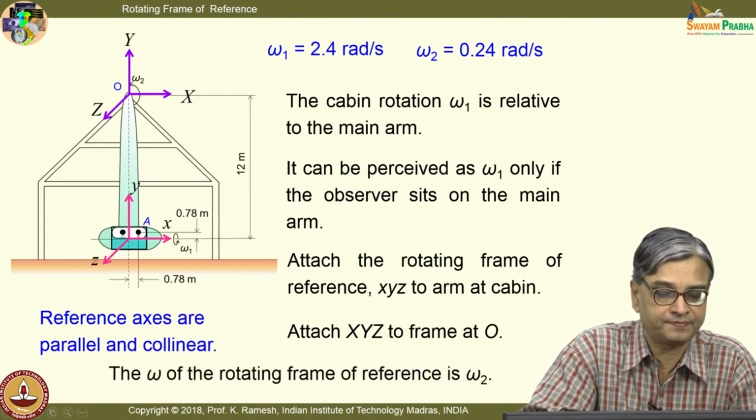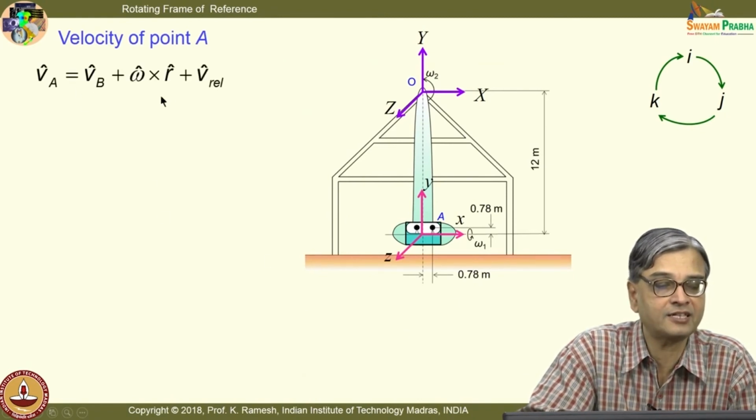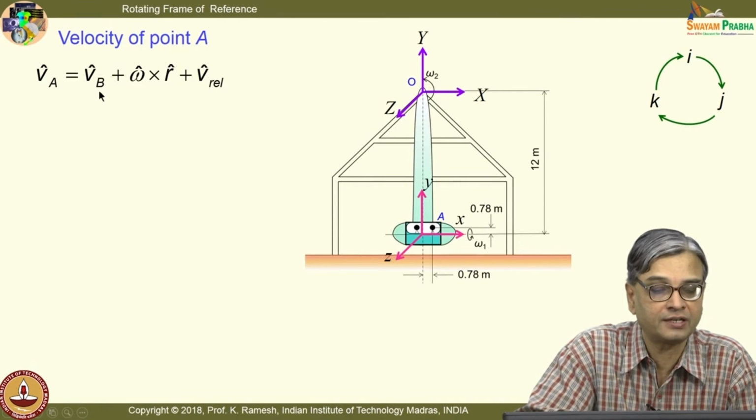And also, the omega of the rotating frame of reference is omega 2. Here omega 2 is given as the arm is rotating. So, that is the omega of the rotating frame of reference. When I write this expression, I know what omega I should use, and I can also find out the velocity of point B.